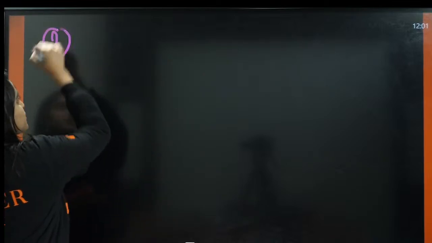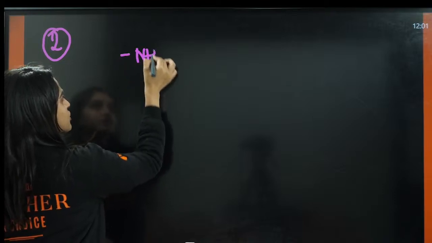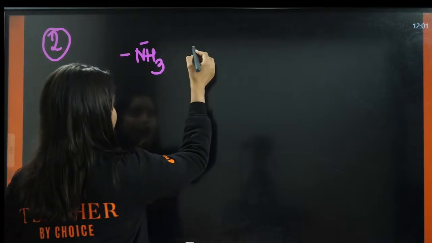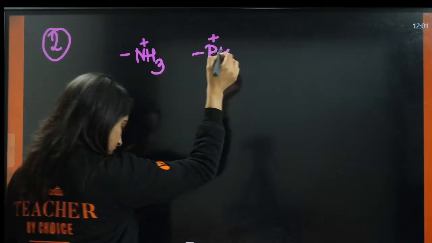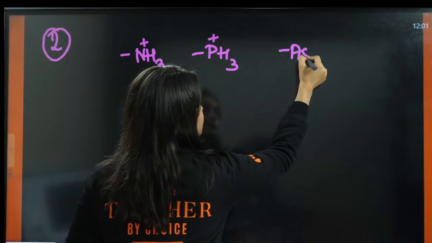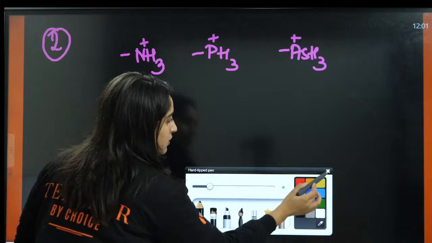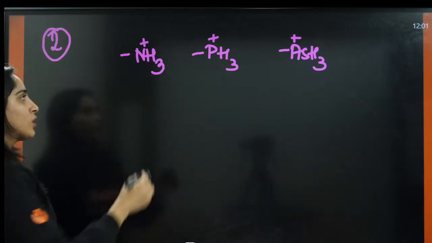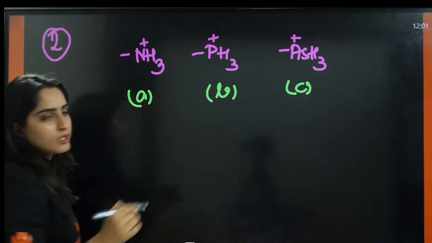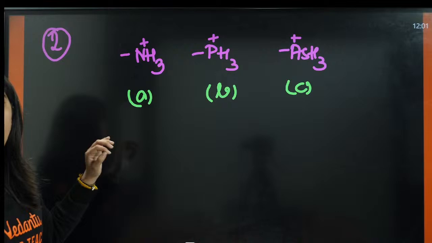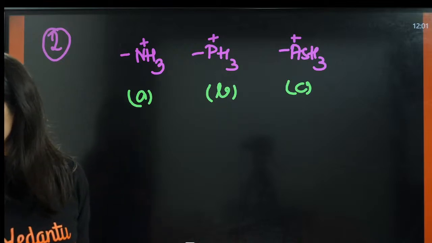Now, let us do the second question. You have NH3, then you have PH3, then AsH3. Now tell me, what is the order for this? This is A, this is B, and this is C. What is the decreasing order of minus I effect here?